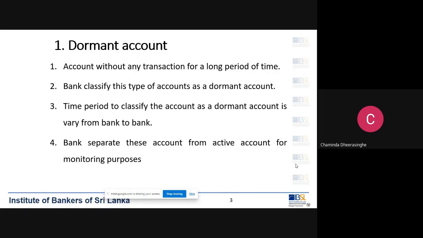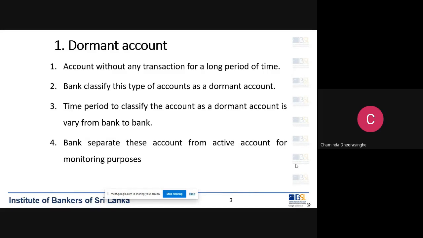So dormant accounts can be used by customers for money laundering. A customer opens an account without doing any transaction and keeps it for a long period. On some occasion, suddenly a huge foreign remittance comes into the account.